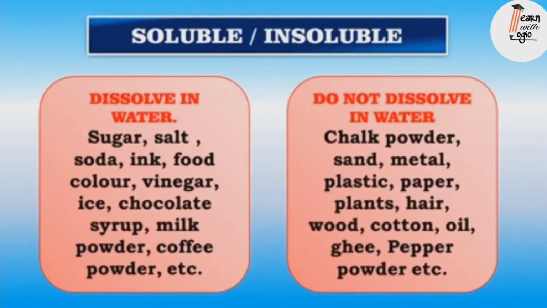Here are some examples of things which dissolve in water and which do not dissolve in water. Sugar, salt, soda, ink, food color, vinegar, ice, chocolate syrup, milk powder, coffee powder, etc. dissolve in water, whereas chalk powder, sand, metal, plastic, paper, plants, hair, wood, cotton, oil, ghee, pepper powder, etc. do not dissolve in water.